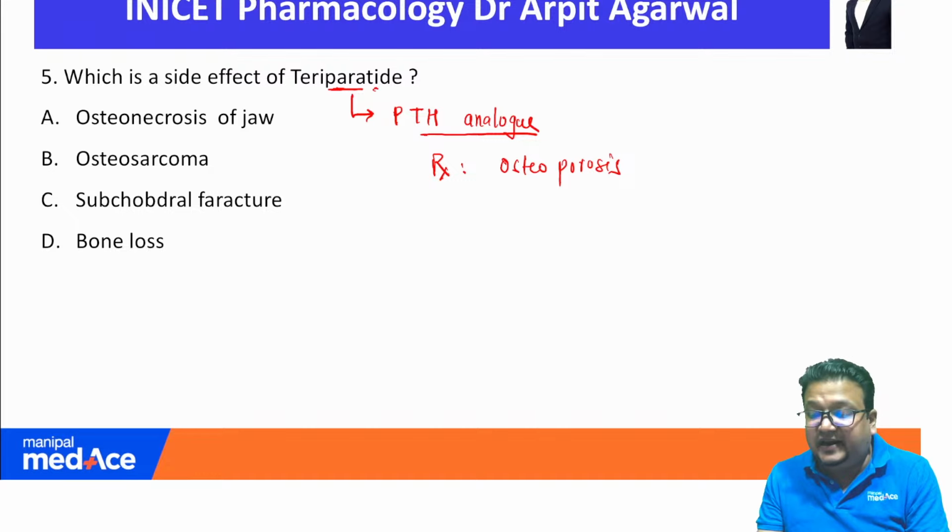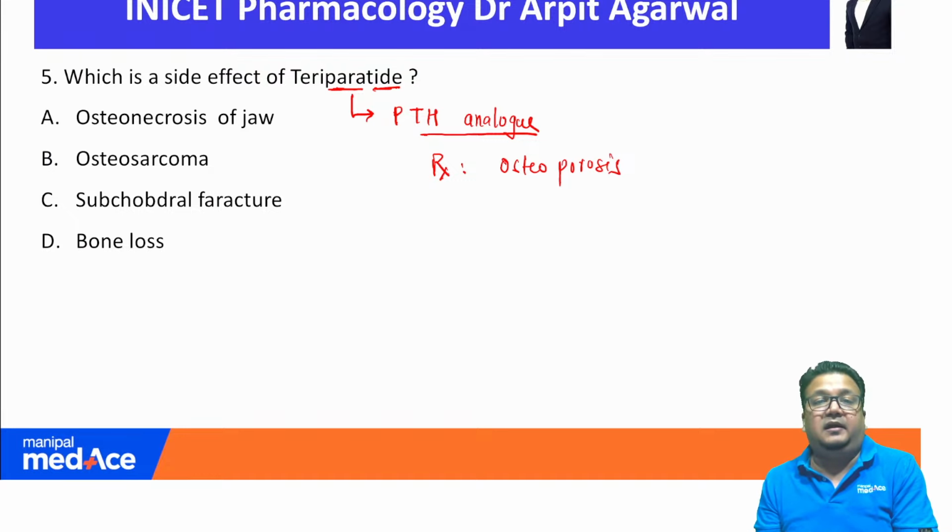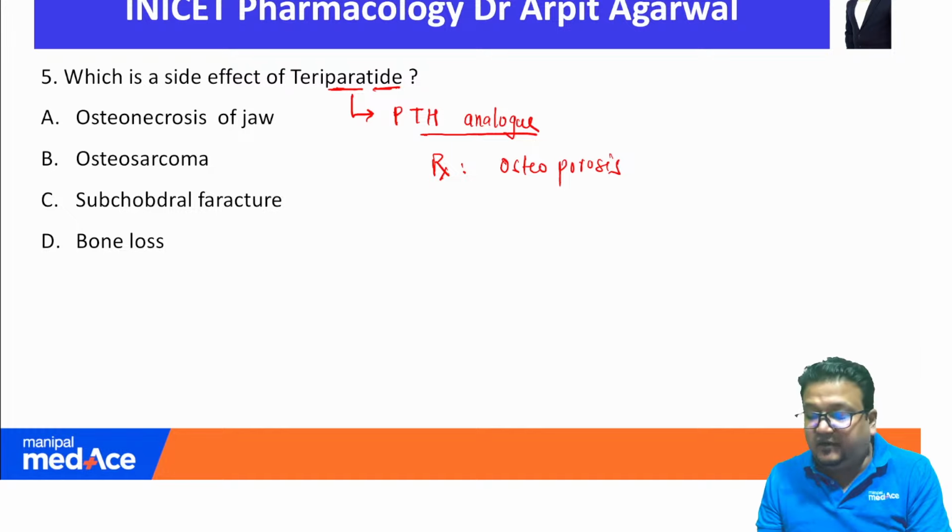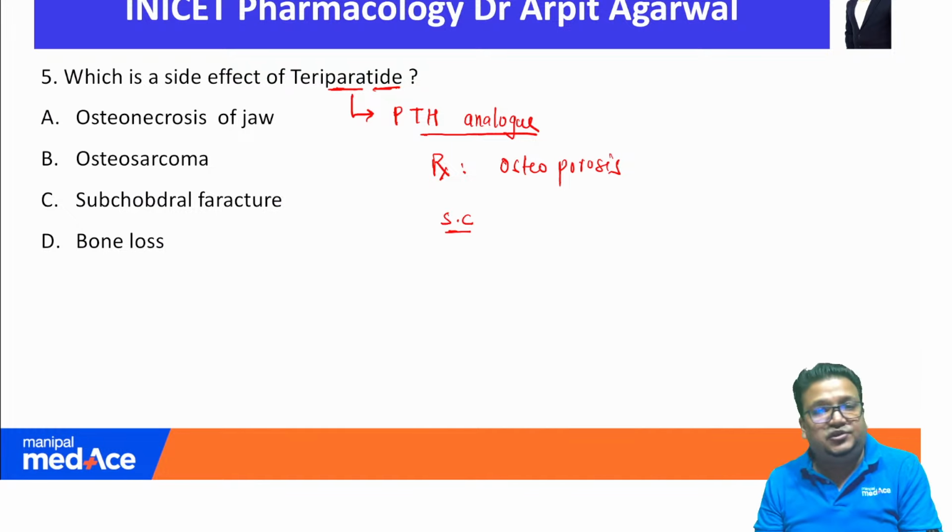The name ends in tide. Any drug ending in tide is a peptide and cannot be given orally, that we know. So the drug is given by daily subcutaneous injection. That is the background about teriparatide. Now, which of the following is a side effect of teriparatide? How do we understand and remember?